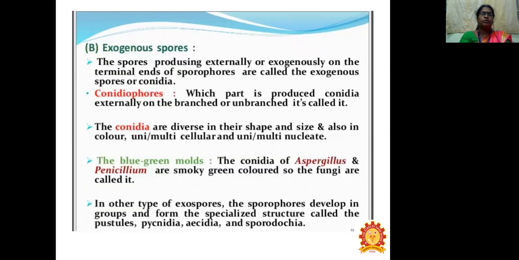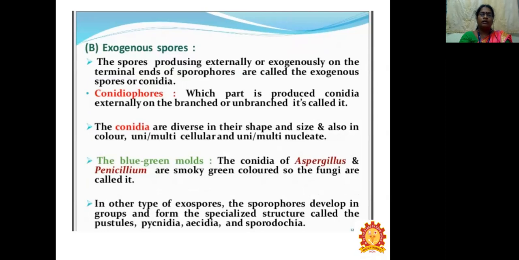Exogenous spores: the spores produced externally, or exogenously, on the terminal end of the sporophores are called exogenous spores or conidia. The part which produces conidia externally, on a branched or unbranched structure, is called a conidiophore. The conidia are diverse in shape, size and color, and multicellular or unicellular, uninucleate or multinucleate.